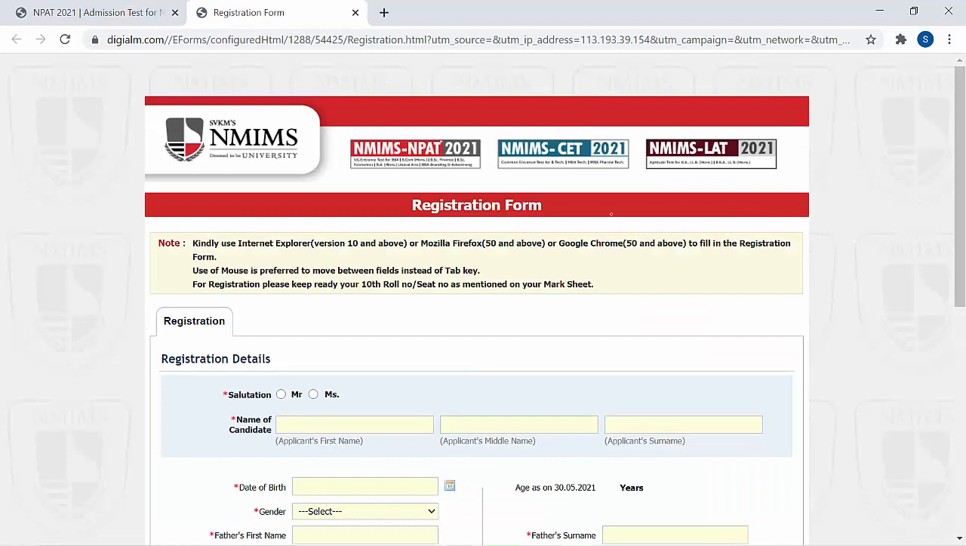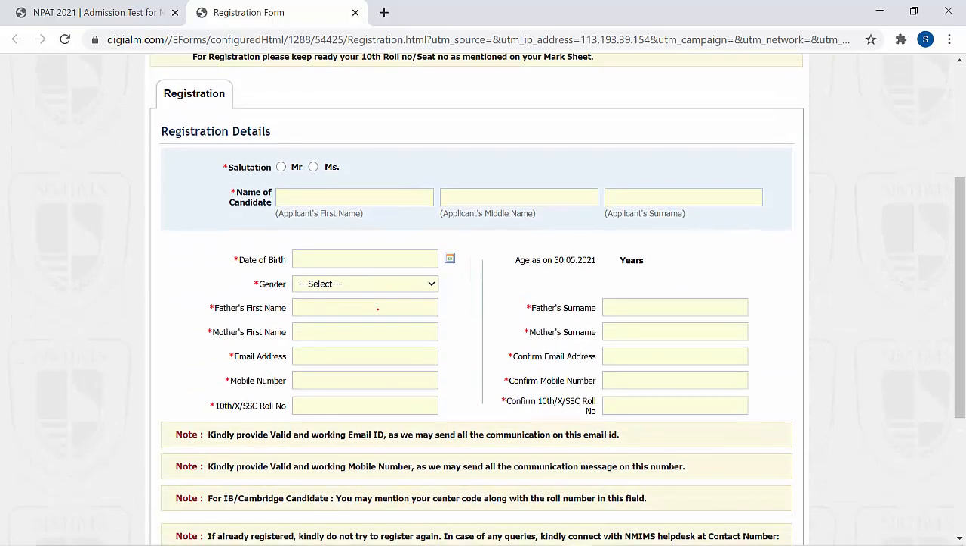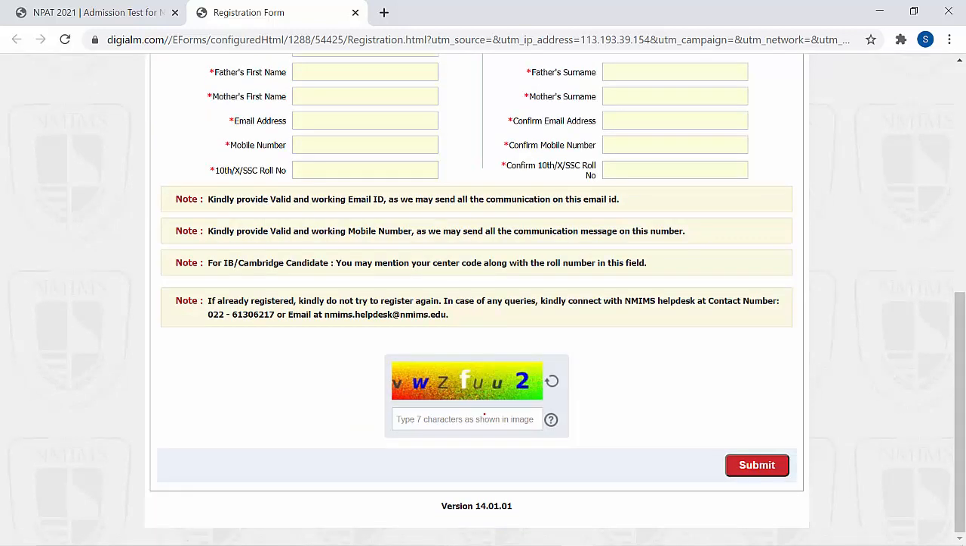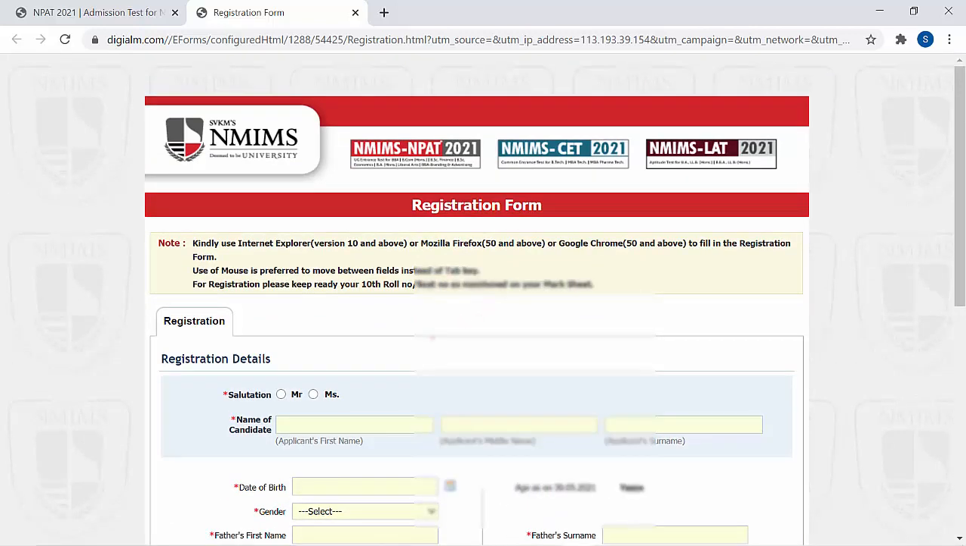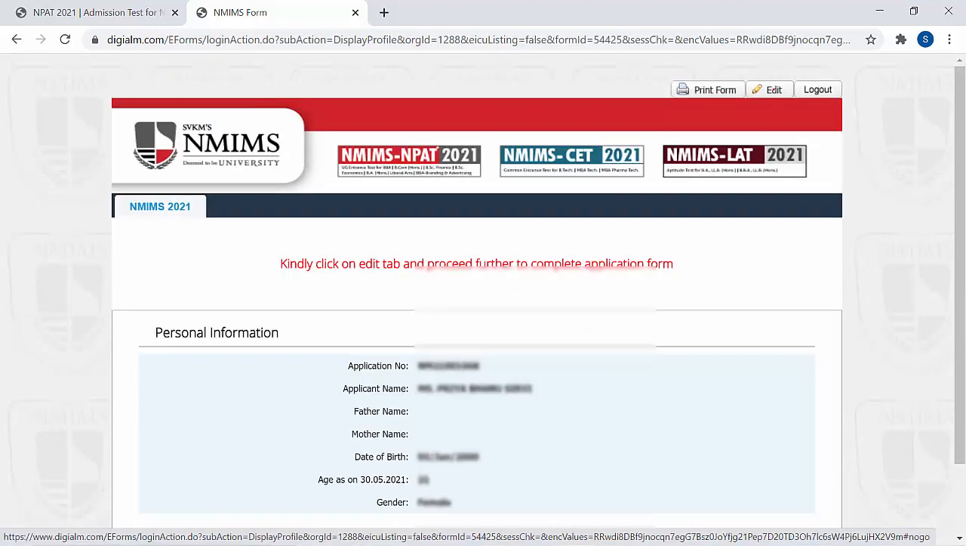That means you have to fill in all your details: your name, date of birth, gender, father's name, mother's name, your mobile number, and also your 10th roll number. Then you have to enter the CAPTCHA here and then submit. So let's fill in all the details here. Now kindly click on the edit tab and proceed further to complete the application form. These are your personal details. Here are the tabs: print form, edit and logout. So you have to edit here.